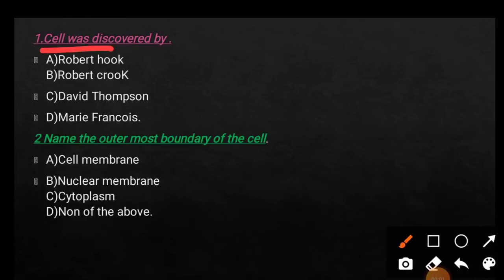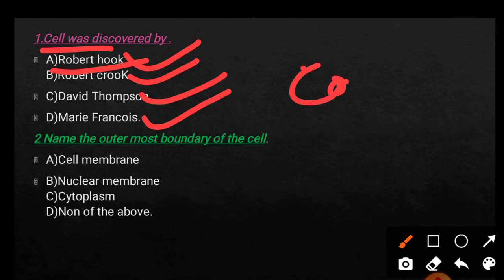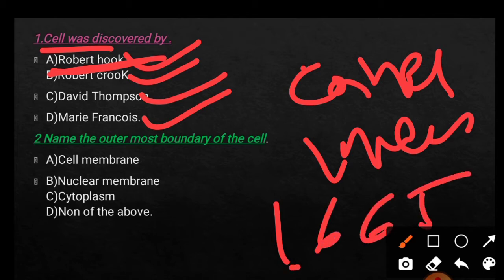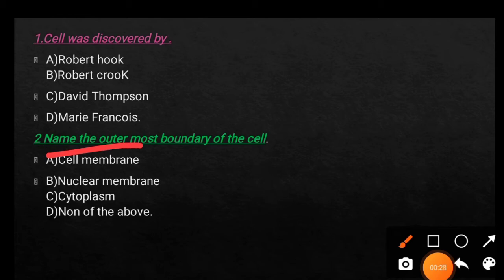Cell was discovered by option A Robert Hooke, option B Robert Crooke, option C David Thompson, and option D Mary Francois. So here the right answer is option A Robert Hooke. This term cell was coined by Robert Hooke in 1665.